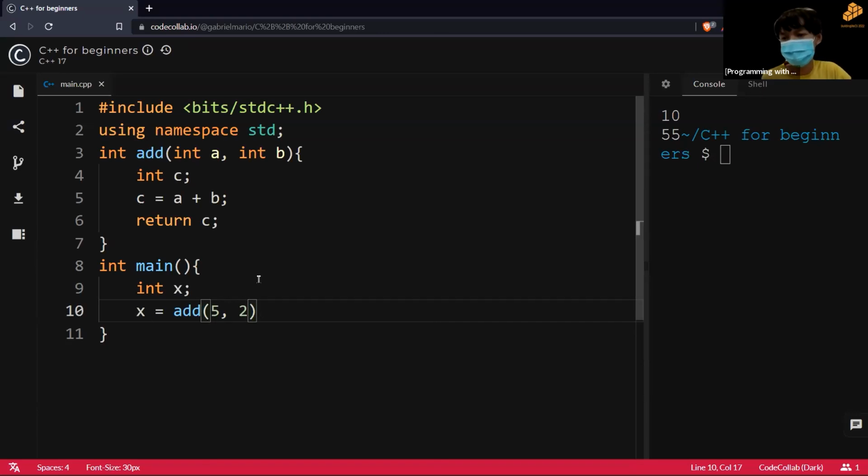A common misconception is that some people think return and cout are the same, but that's not true. Return passes on the final output of the function, while cout passes something to the console. If you try to do this, it actually does absolutely nothing. Nothing will be shown in the console. If you want to output something to the console, you need to do cout add 5 and 2, or in this case, you can just cout x.